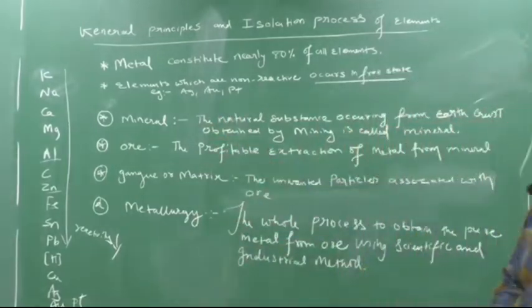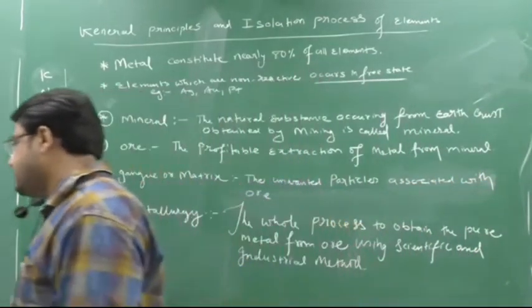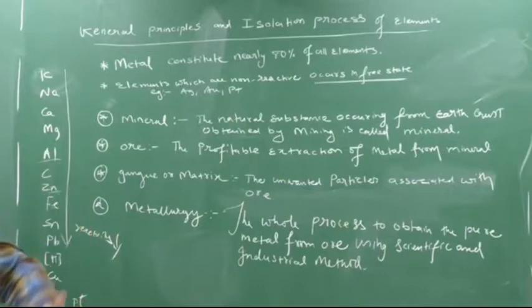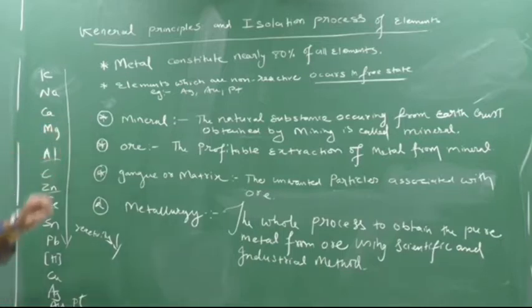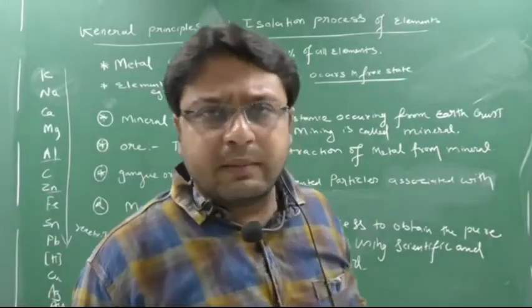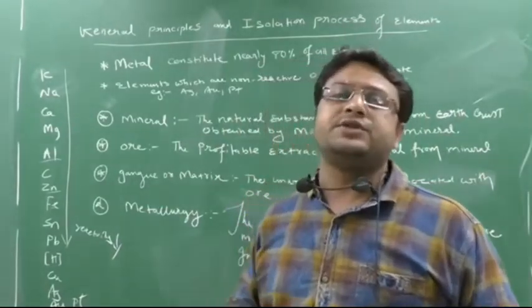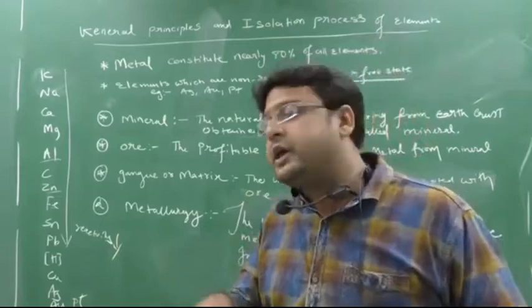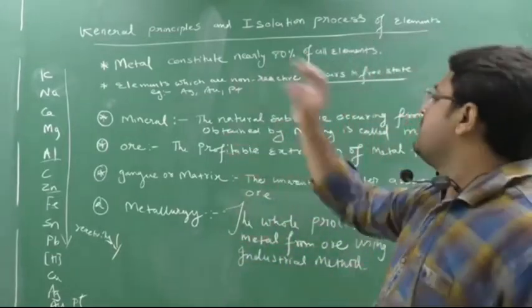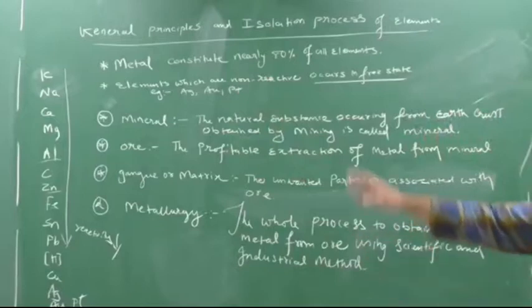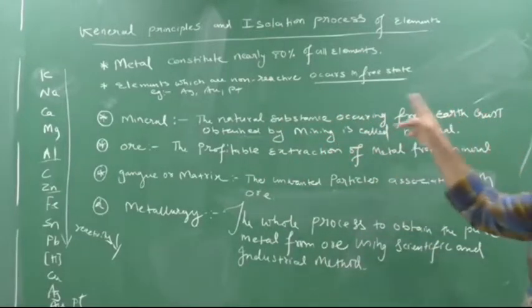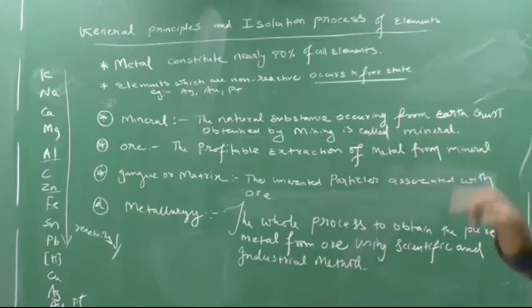Now we will move towards the basic core of the chapter, and the first definition comes: minerals. This mineral is not new for you. This definition we have also studied in previous classes, standard 10. I will discuss these two portions, minerals and ore. What do you mean by mineral? Mineral is nothing but a natural substance which is available from the earth crust during digging or by mining. Everyone here? The natural substance occurring from the earth crust obtained by mining is called minerals.